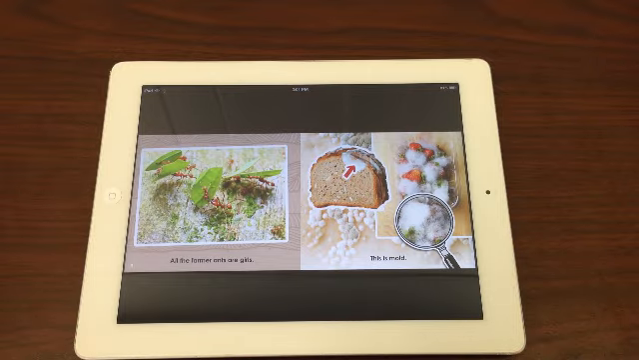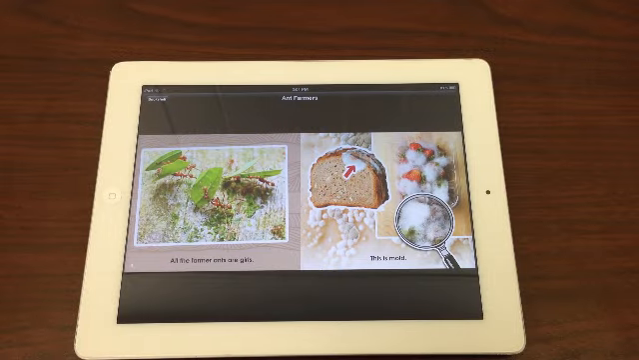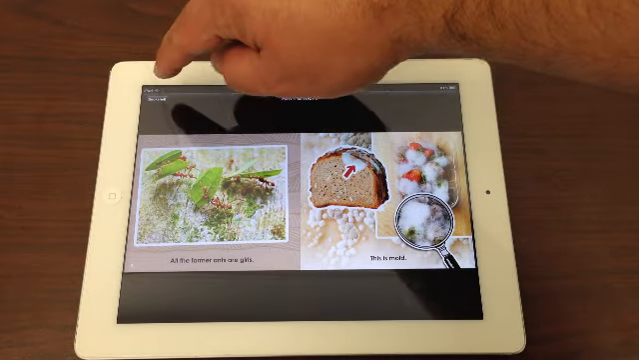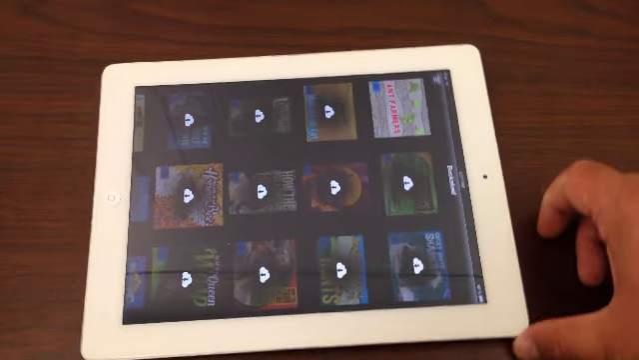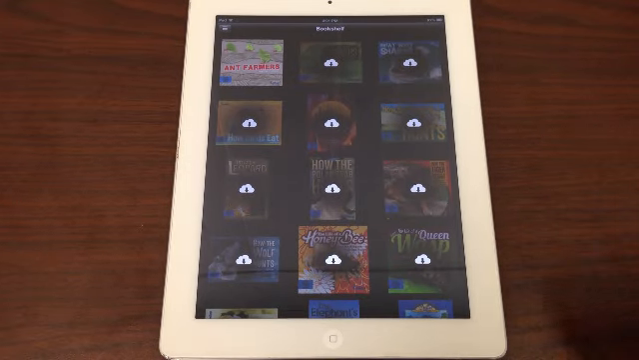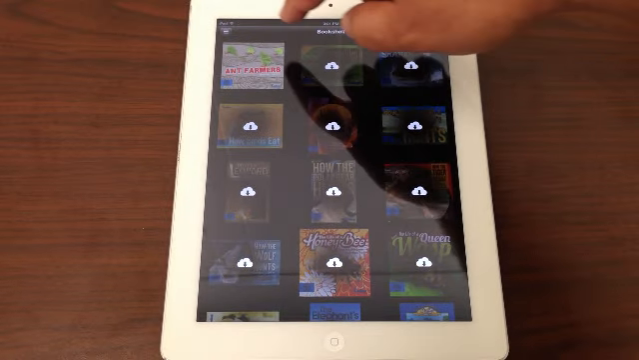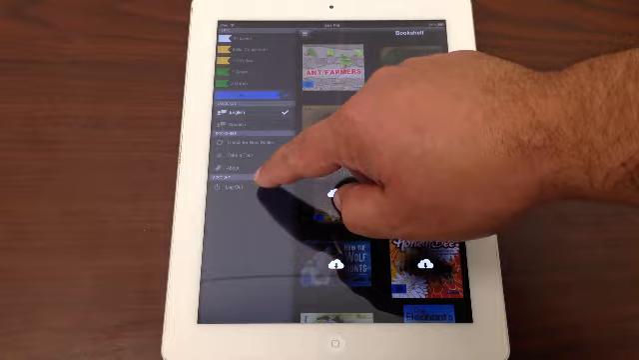If you want to go back to the list of books, simply tap in the middle of the screen. You'll see the navigation bar appear. You can tap the back button to go back to the list of books. If you want to log out of Bookshelf, click the menu button and click the Log Out button.